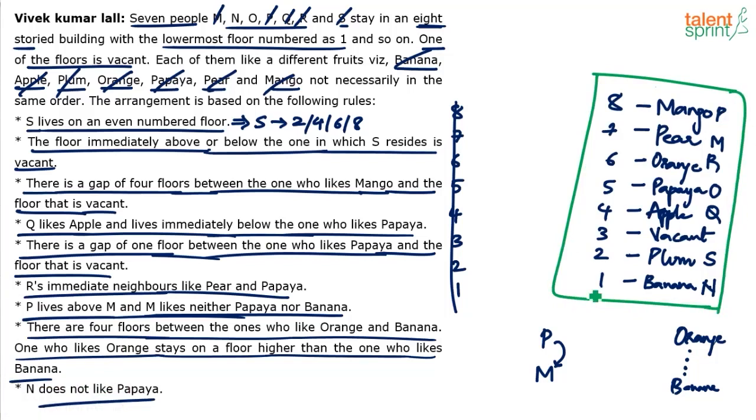So starting from floor number 1 to floor number 8, the order of fruits is banana, plum, blank, apple, papaya, orange, pear, mango, and the order of persons is N, S, blank, Q, O, R, M, P.